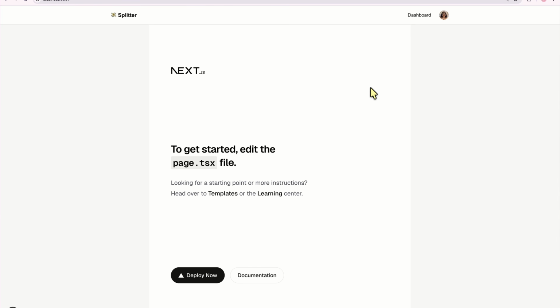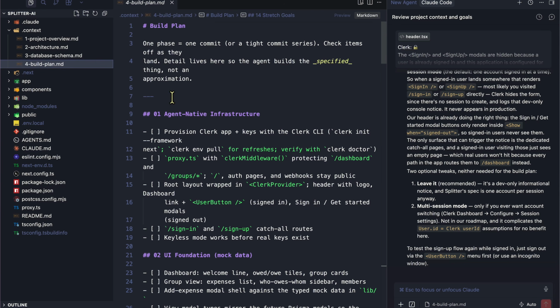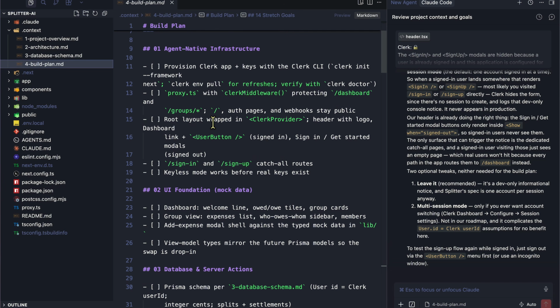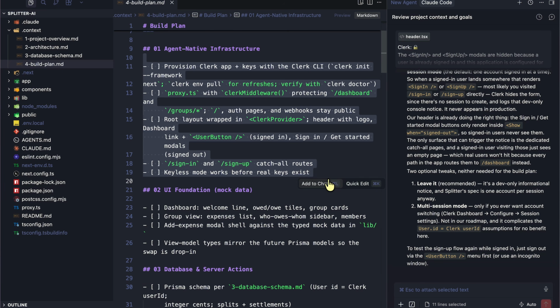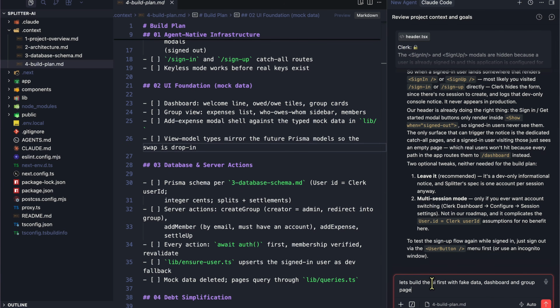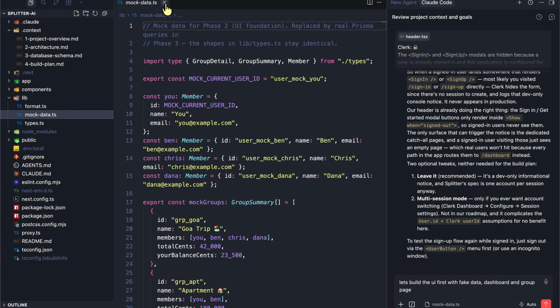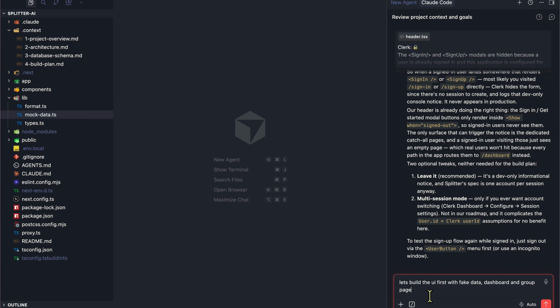Now let's look at phase 2 of our plan. So if we go to context, build plan, like I said, it is the Clerk stuff that we have over here, right? The next step is UI foundation with mock data. So we have dashboard, welcome line, group cards, group view, and so on. So the next step over here is to just paste this specific prompt. Let's build the UI first with fake data, dashboard, and group page. Now, if you remember inside of lib, we did have some mock data here, so it already knows that. So let's just go ahead and press enter.